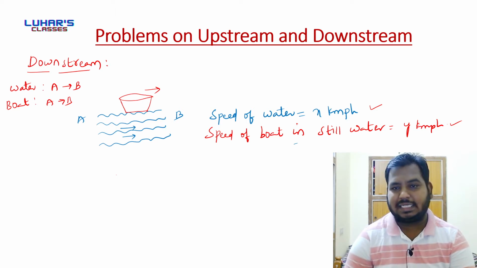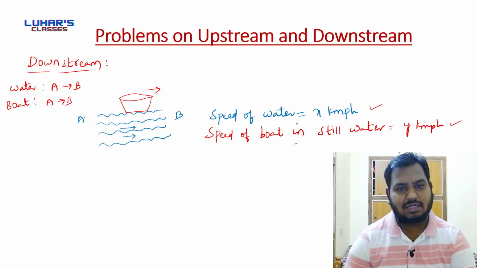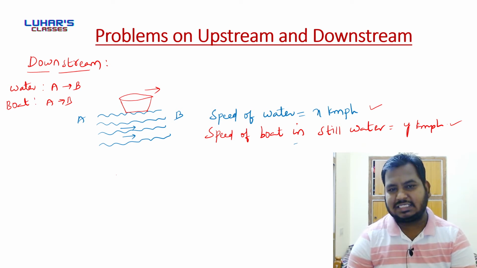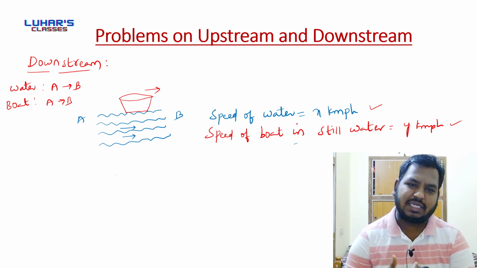Now my question is, there is a boat whose speed is y kmph. That boat, if you place in the moving water, and that is the situation of downstream, will the speed of boat increase or decrease?